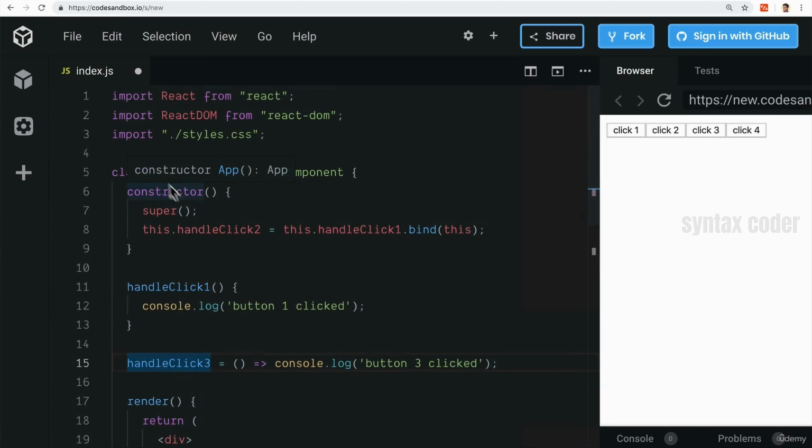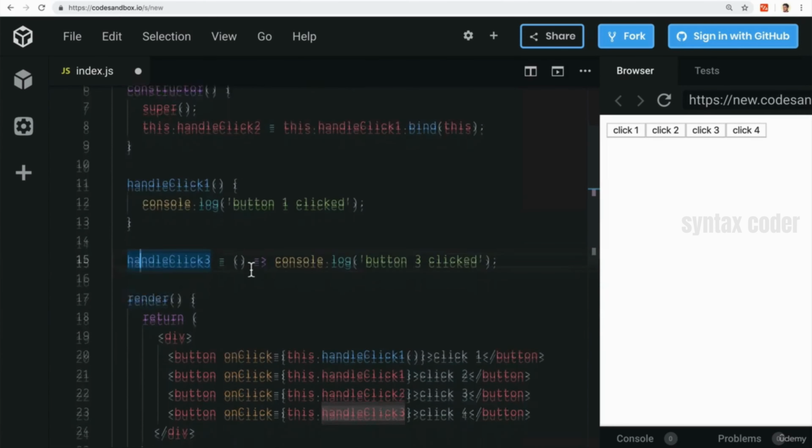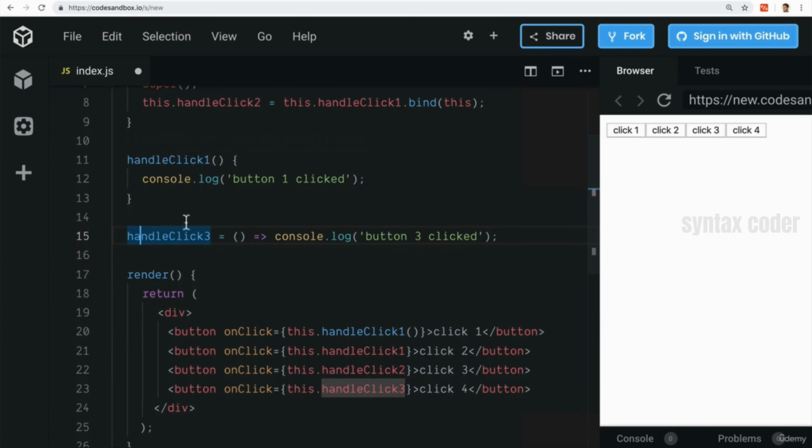Okay, so what do you think is going to happen? Remember, this is just a simple component. All we have is these click handlers. We actually have 1, 2, and 3, and all 3 of them are being used in different ways. I want you to predict what's going to happen. First, I'm going to refresh the page. Then I'm going to click on 1, then click on 2, click on 3, and then click on 4. I want you to pause the video and write down what you think is going to show up inside of the console. So I'm going to open up the console over here, and we're going to go one by one. So write down what you think is going to happen.